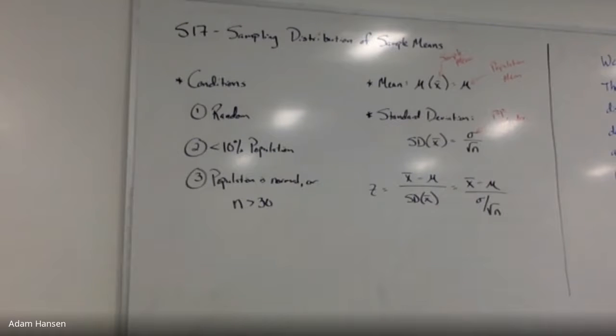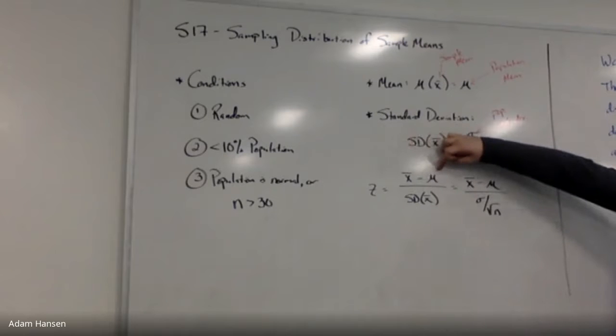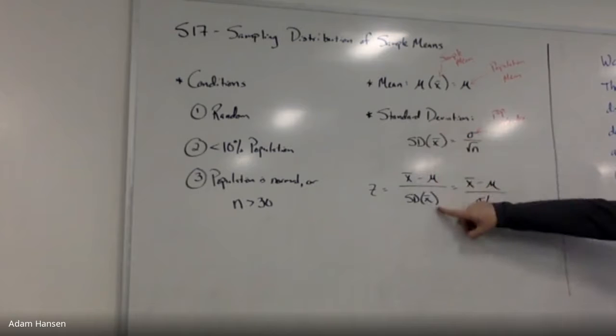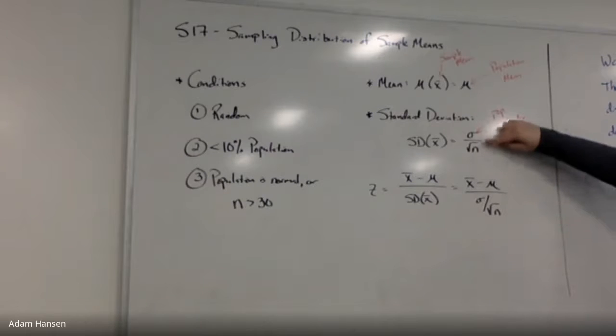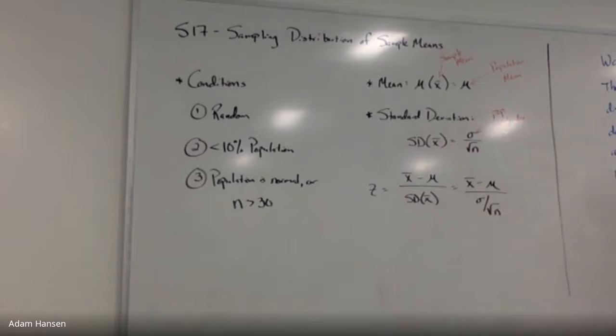Since we're assuming a normal distribution, a z-score could be found by taking the difference between the sample mean and population mean. How much more or less did your sample mean differ from what you should have gotten? X bar minus mu divided by that standard deviation. That difference divided by the standard deviation should give you your z-score. So overall, x bar minus mu divided by this same standard deviation value from above, sigma over the square root of n.